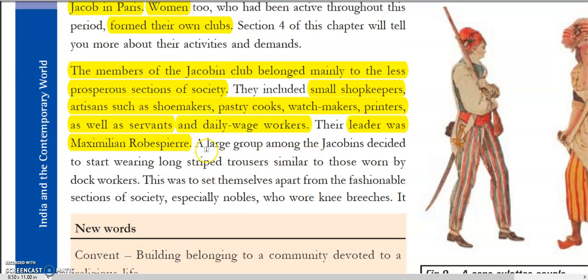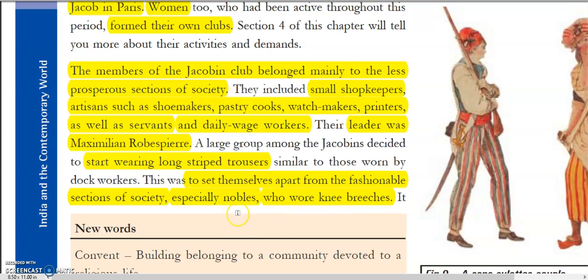Now, a large group among the Jacobins decided to start wearing long striped trousers like this. So why this dress code? Because they wanted to set themselves apart from the fashionable section of the society, especially nobles who were wearing knee breeches.